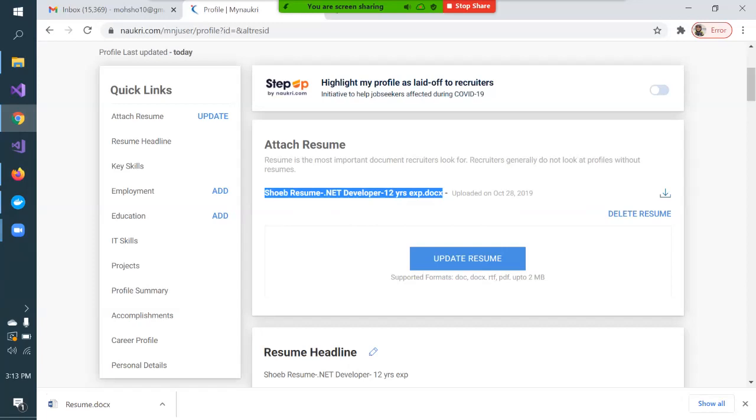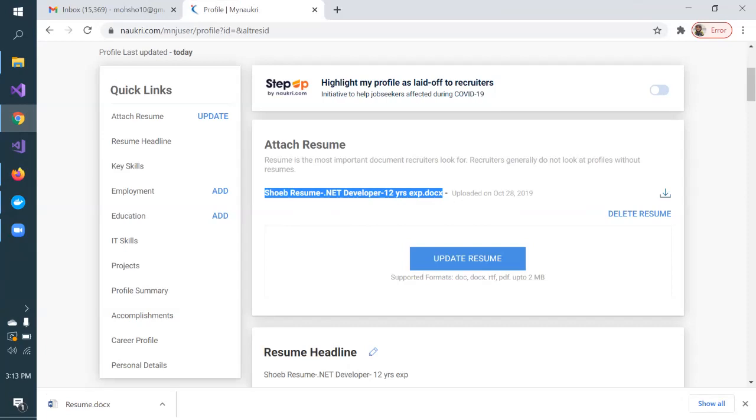With my resume heading, why I'm telling this is, some people write the heading of the resume in a very careless manner. They will just write resume, or they will just write their name on the resume, say Shoaib's resume. But don't take it lightly. Specifically mention it in one liner.